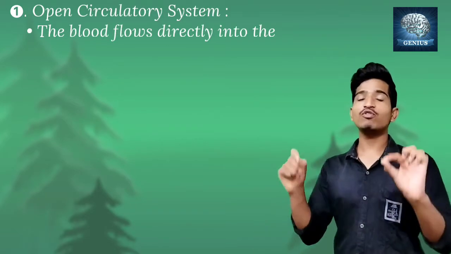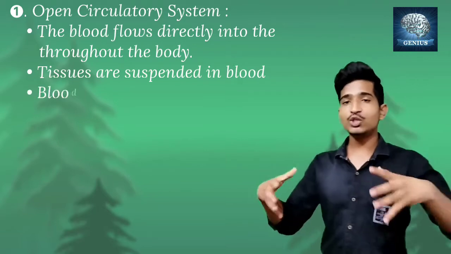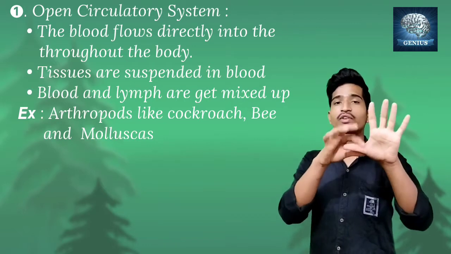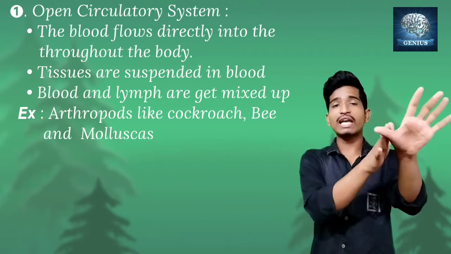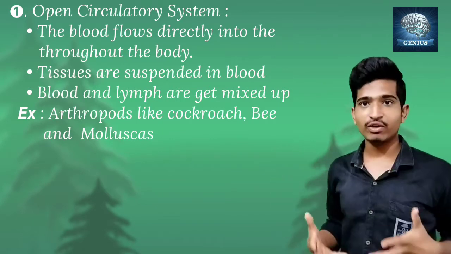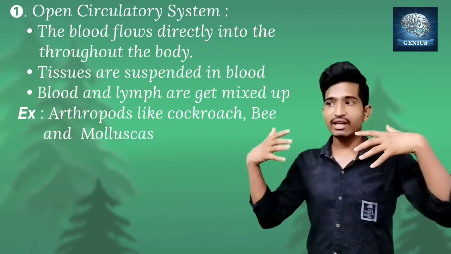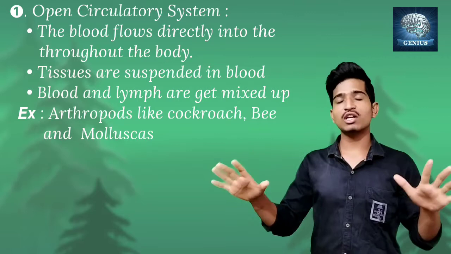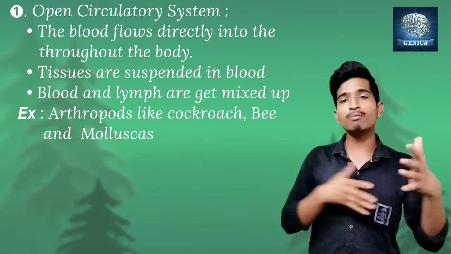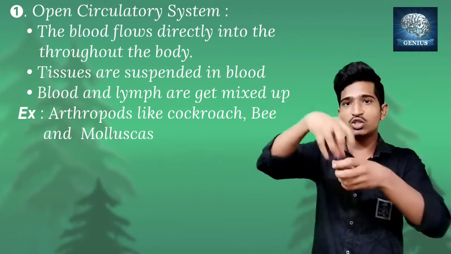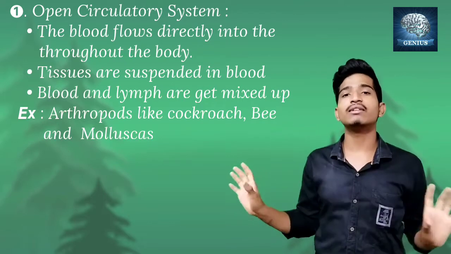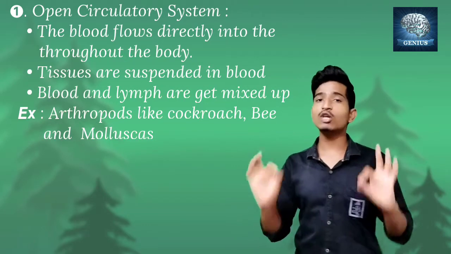Once again to revise, the open circulatory system is where the blood directly flows throughout the body. The tissues are suspended in the blood. For example, my finger is here and is separate, and certain blood vessels carry the nutrients to this finger. But most invertebrates like molluscs and arthropods, and arthropods are nothing but insects, guys, you can imagine the cockroach. In the cockroach there are no blood vessels and all; the blood from the heart is pumped directly to the tissues. The tissues are dissolved in the blood, that's it, they are not separated. They are suspended in the blood. That is how we see the open circulatory system.